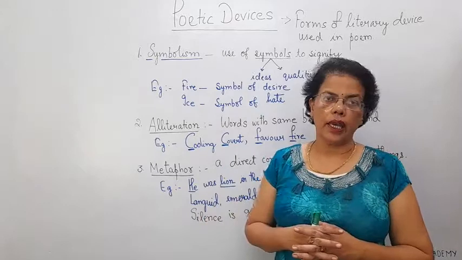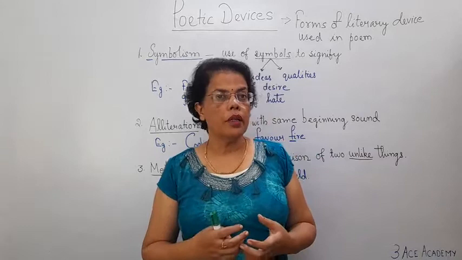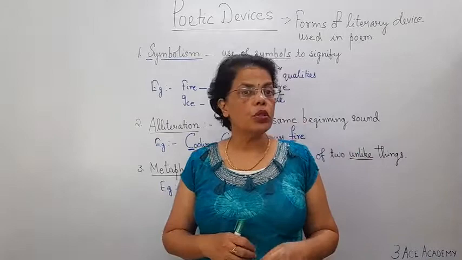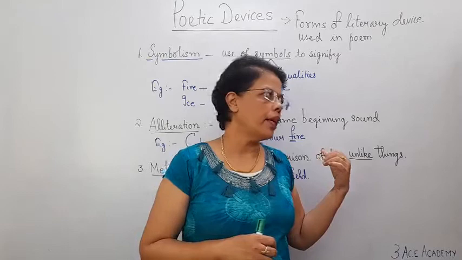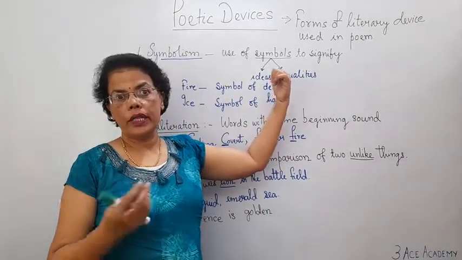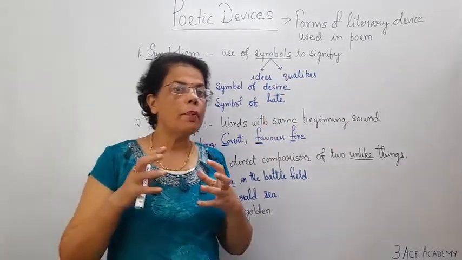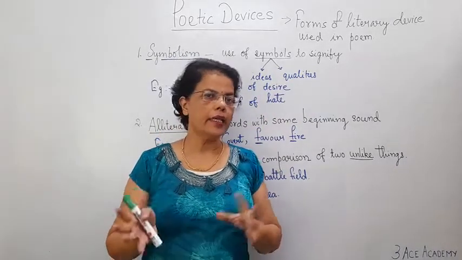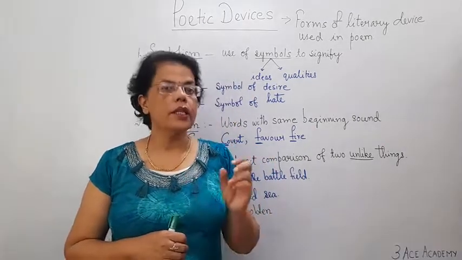The very first thing which I am going to explain is symbolism. From the word symbolism itself, it is understood that it is used to symbolize something to the other. For an example I have taken, first you should know the definition. It is a use of symbols to signify, to tell, to elaborate two things, that is, ideas and qualities. To symbolize and signify ideas and qualities, the poet uses symbolism.